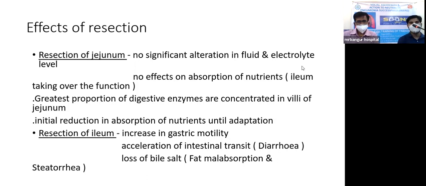Now, if there is resection of ileum, then there is increase in the gastric motility. There is acceleration of intestinal transit time, with both leading to diarrhea, and there is loss of bile salt, which could lead to fat malabsorption and steatorrhea.